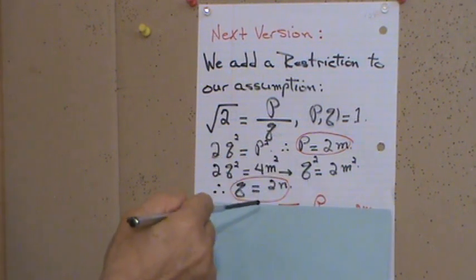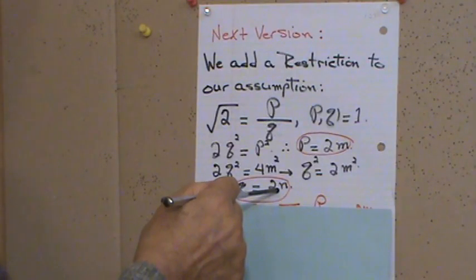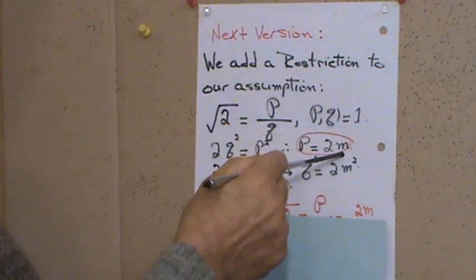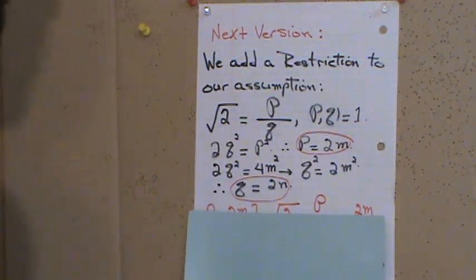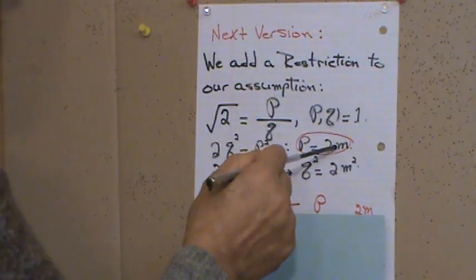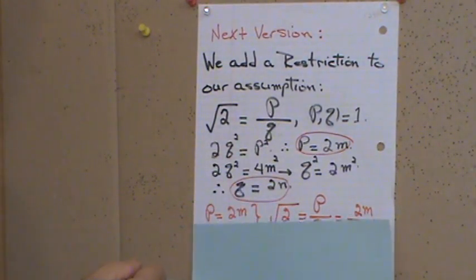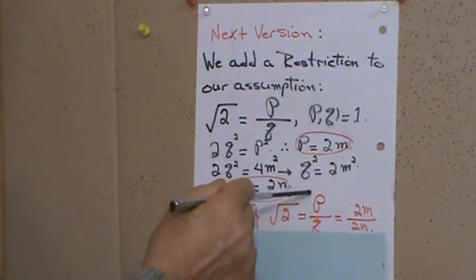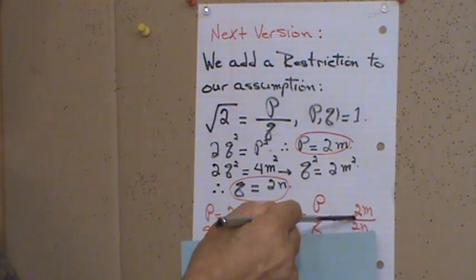So right now we have Q in the form of 2n, which is an even number, and P in the form of 2m, which is an even number. Therefore, the representation of the square root of 2 as P over Q can now be written as 2m over 2n.